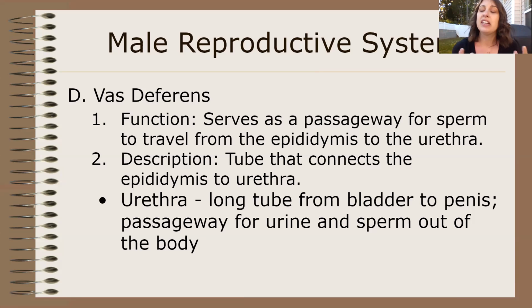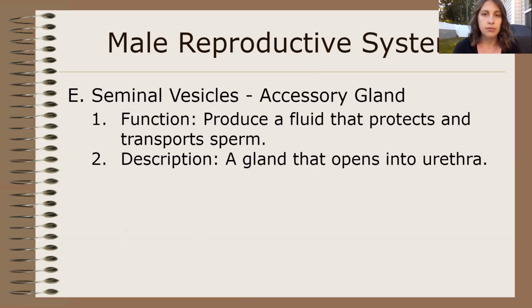The urethra kind of has a double job. The urethra is what pee also comes out of. This is where the excretory system, where urine, and the male reproductive system meet. When the male animal has to pee, it comes out the urethra. When the male animal is releasing sperm, it also comes out of the urethra. It's like a fork in the road, except it's the opposite. The forks meet and they go out through the urethra.